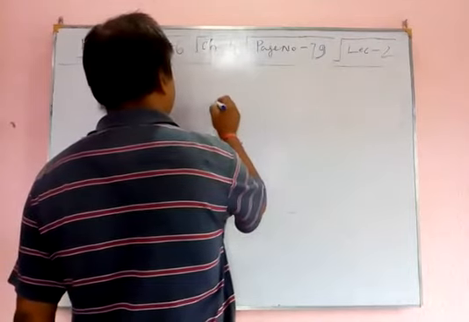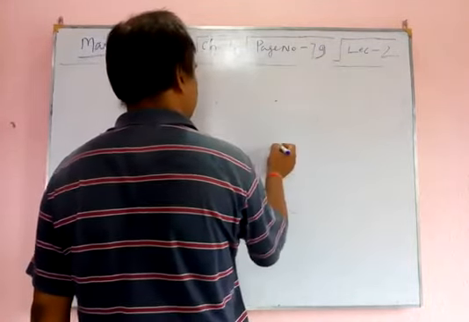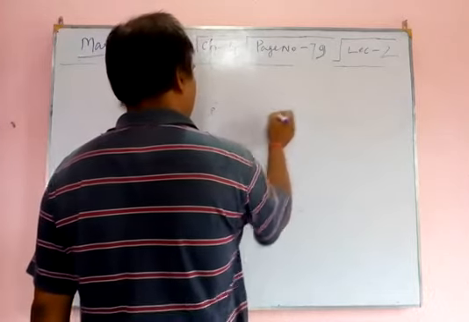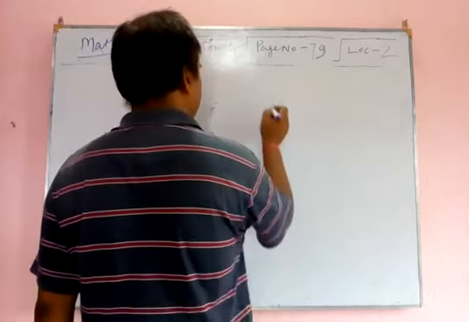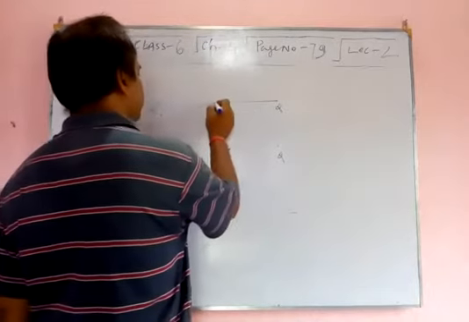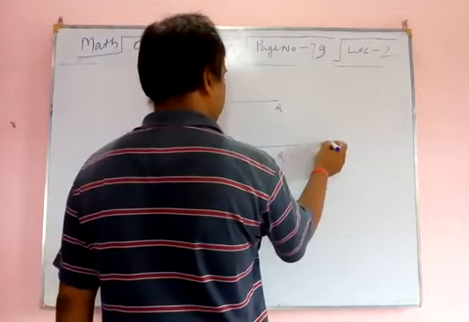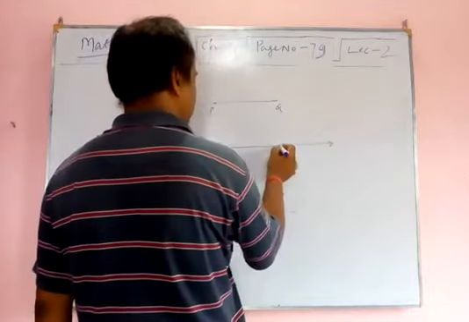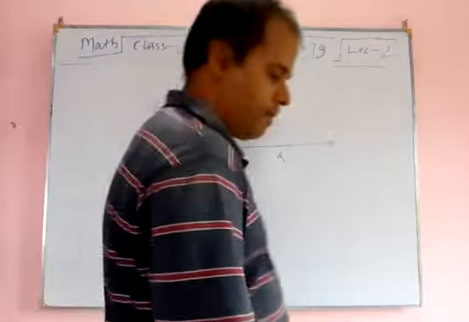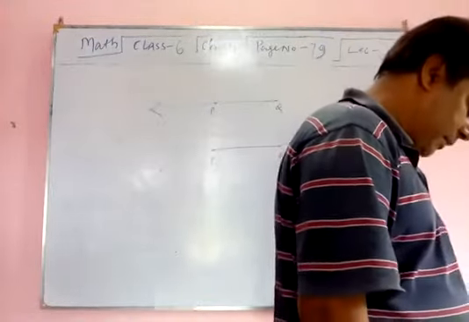So here 2 points are there, P and Q. This is P and this is Q. In figure 1, the ray is named as PQ.